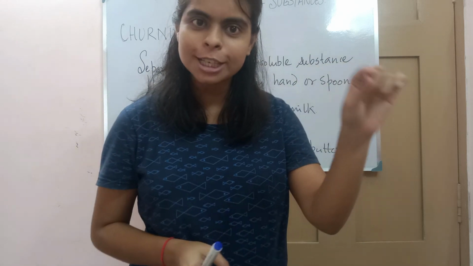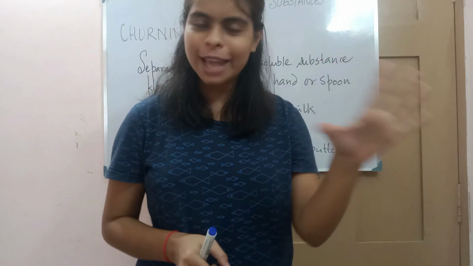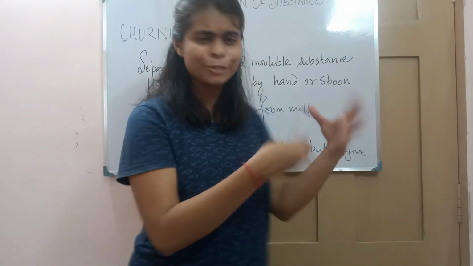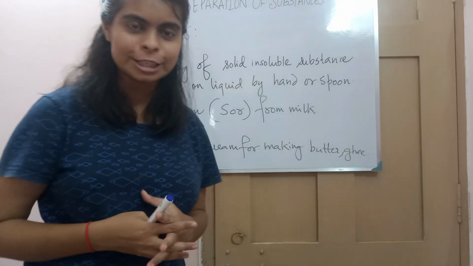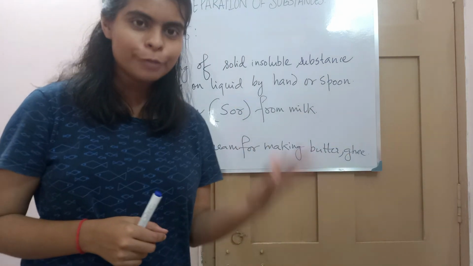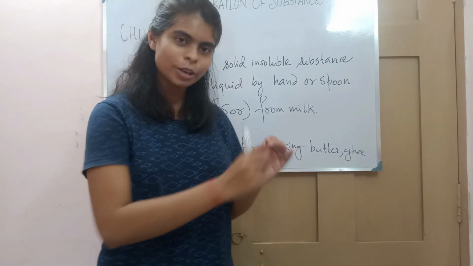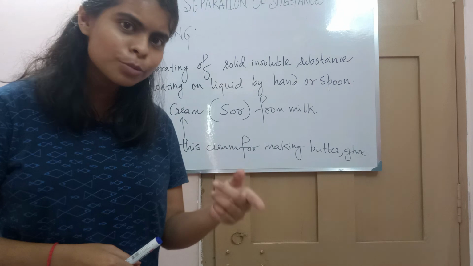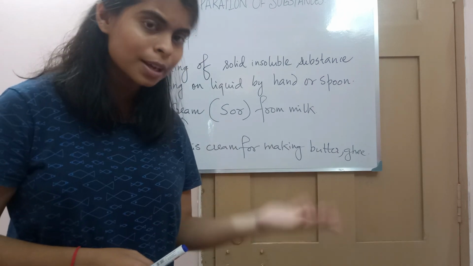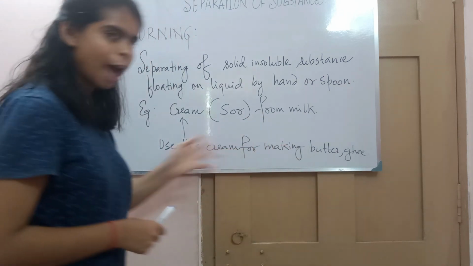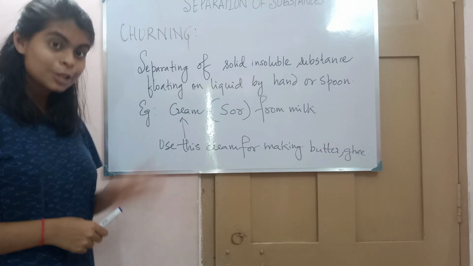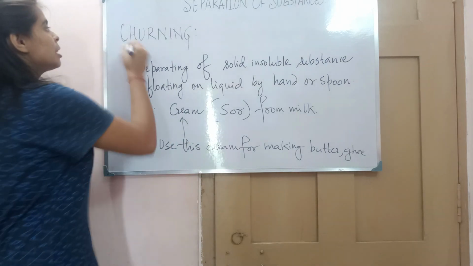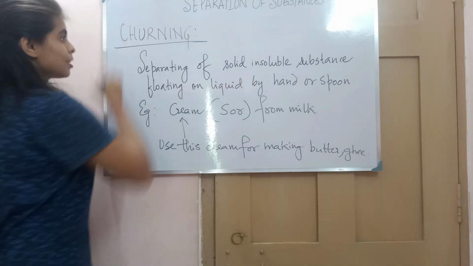a layer floating on top, we don't like that layer. We used to tell, you don't feel like having it. So what we used to tell our mom is to remove that layer. So she used to remove that layer, and she used to remove it by what? By using what? Either a spoon or by hand, right? So this separation is called what? This separation is called churning.